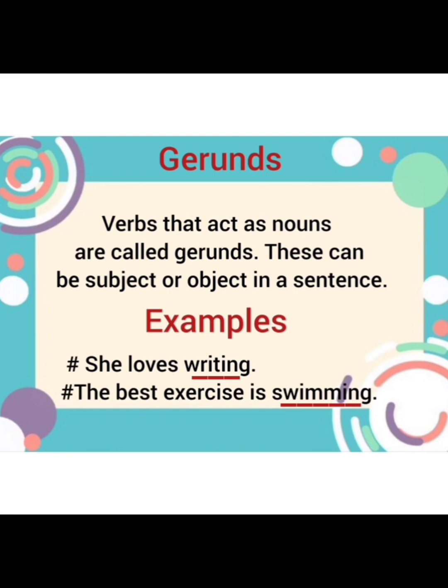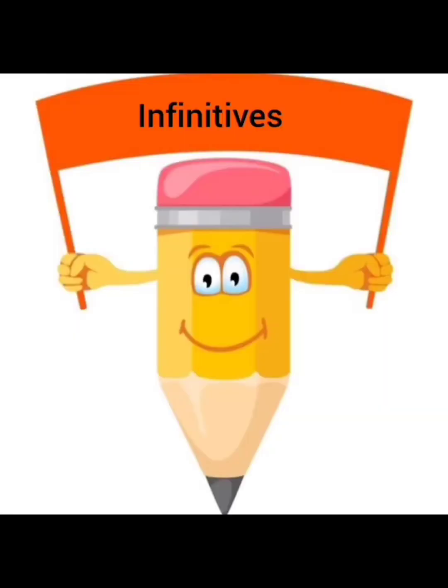Now, she loves writing. She is your subject, loves is the verb, and writing is the object here, at the place of the noun, so it functions as a noun. Last example, the best exercise is swimming. Again, if you analyze this whole sentence, swimming is at the place of the object and it functions as a noun, a gerund.